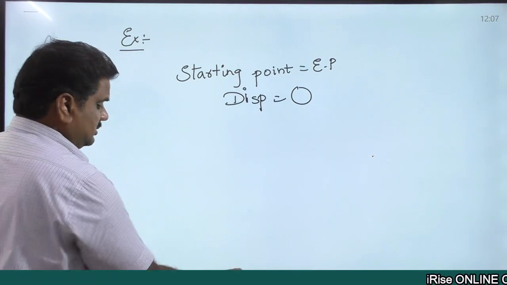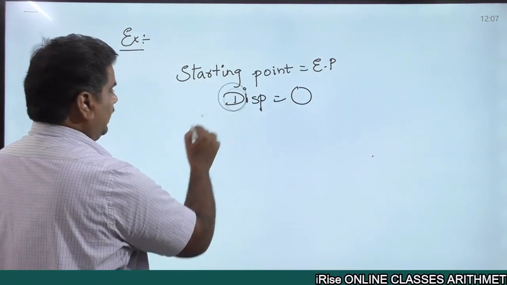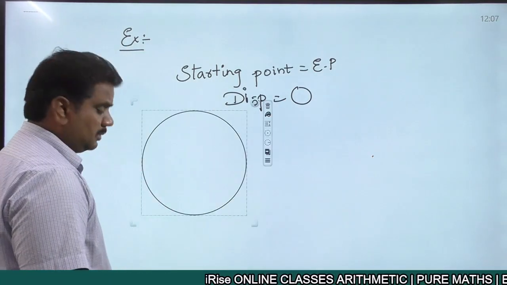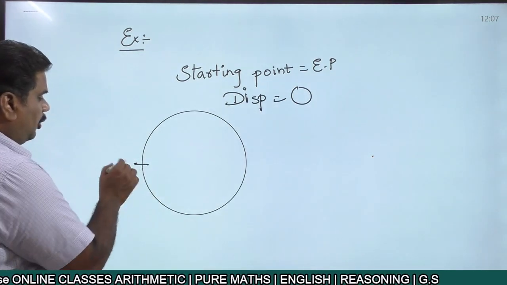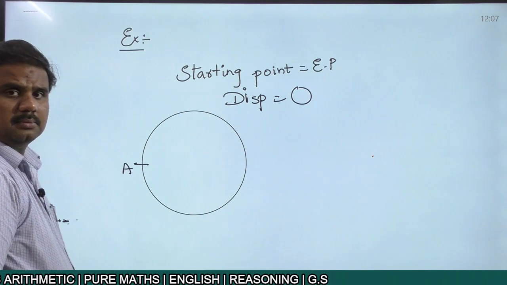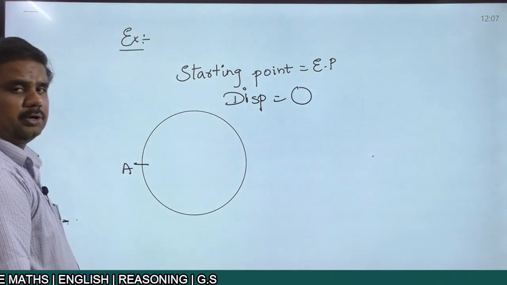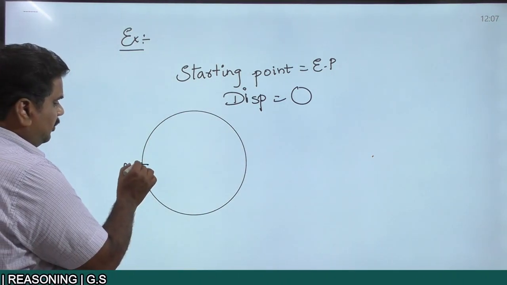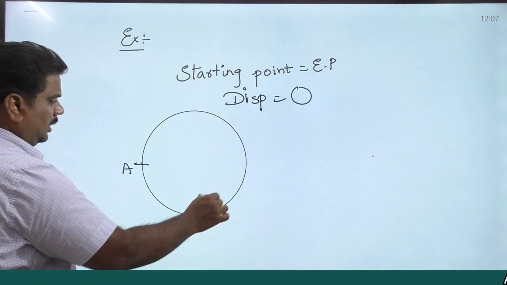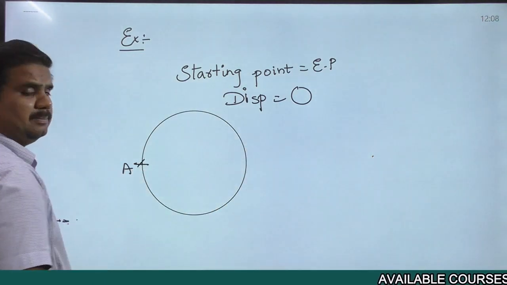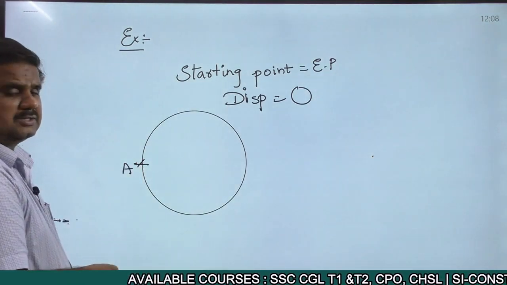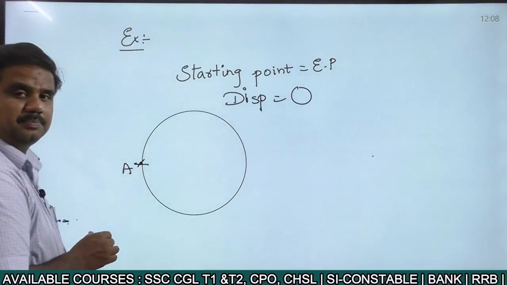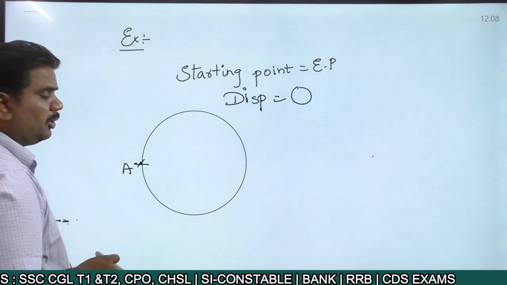Now for example, suppose I am talking about a circle like this, right? Here you are starting at the point A in a circular path, and after completing one rotation, you are coming back to the same point A. So the starting point as well as the ending point are the same.